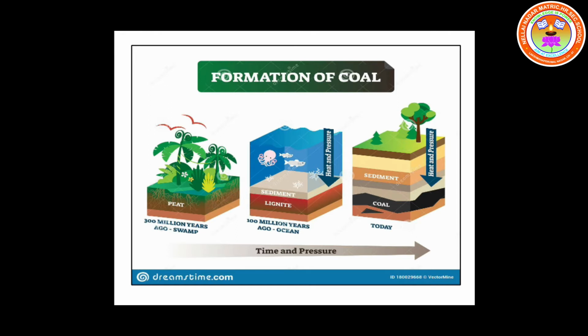Coal is formed from dead plants. These dead plants get buried deep into the soil. They lie there over millions of years. At high temperature and pressure, these dead plants get converted to coal by the process of carbonization. The coal thus formed gets deposited over the coal beds. These coal beds lie below the earth's surface.